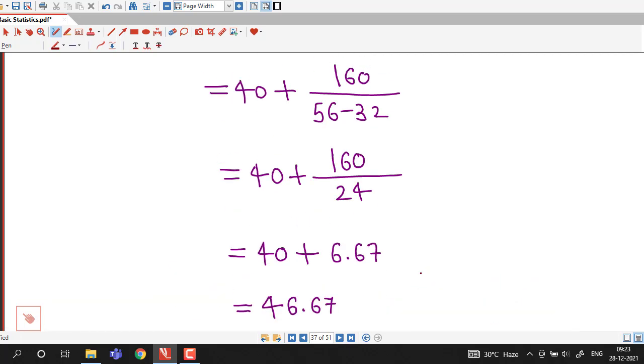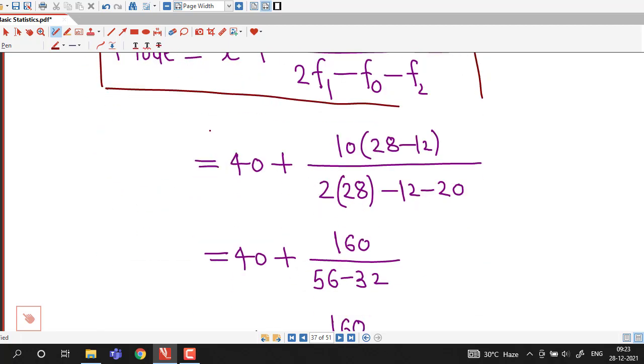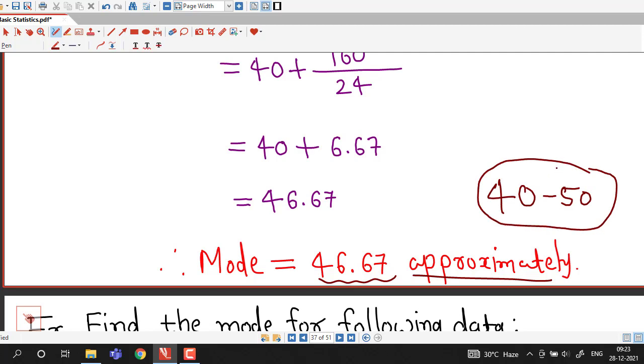So we can observe that the modal class was 40 to 50 and our value of mode is 46.67. Whatever value we obtain for mode, that must be in the modal class. So here 46.67 is in between 40 to 50. So we can cross check also, it must be inside the modal class.